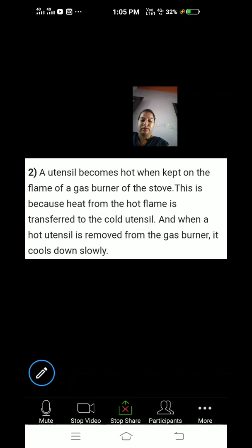When you put your hand near a hot utensil, your hand also starts receiving the hotness. When you have seen your mother preparing chapatis on a tawa, you also feel so much heat near the hot tawa. The reason is that the hot object is transferring heat to the nearby objects. That's why there is transfer of heat.